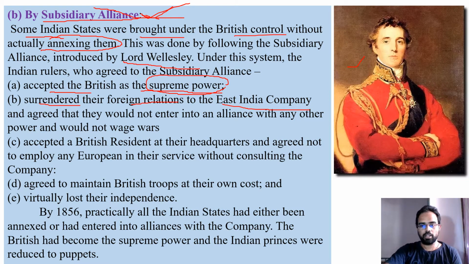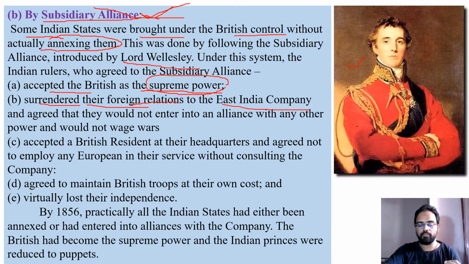Any Indian king or ruler who agreed to this subsidiary alliance would not be allowed to have any relations with neighboring kingdoms without the prior permission and notice of the British. Any Indian ruler who enters into subsidiary alliance has to surrender their foreign relations, whatever friendships they have with the neighboring kingdoms.